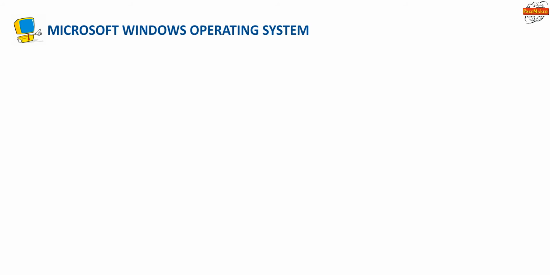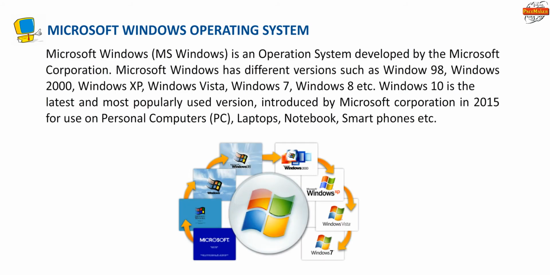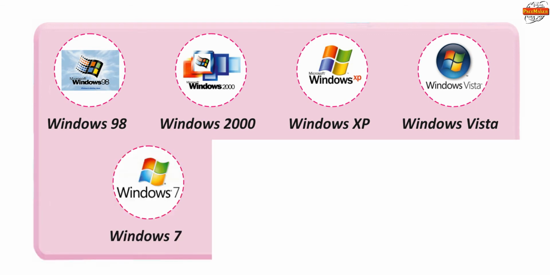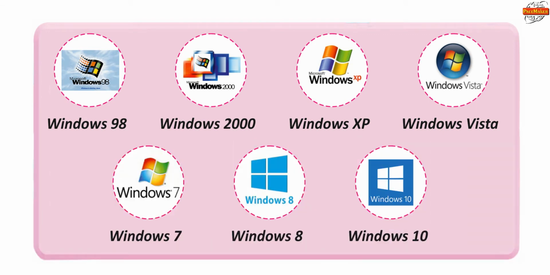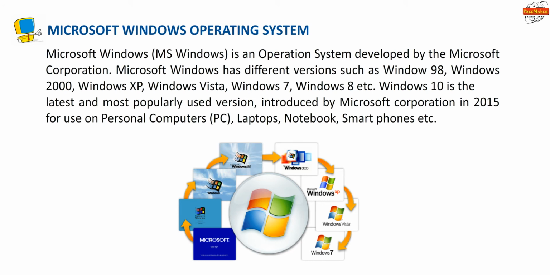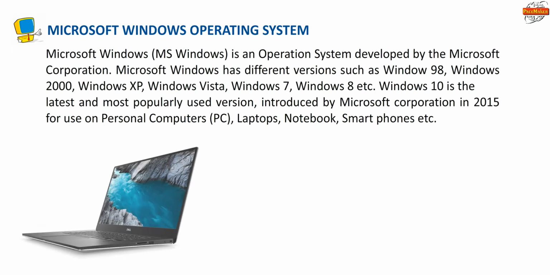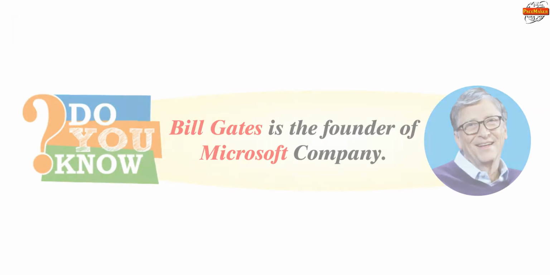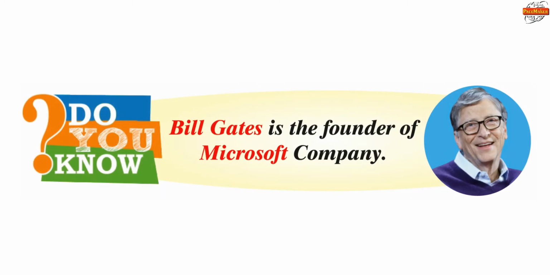Microsoft Windows operating system. Microsoft Windows, MS Windows, is an operating system developed by Microsoft Corporation. It has different versions such as Windows 98, Windows 2000, Windows XP, Windows Vista, Windows 7, Windows 8. Windows 10 is the latest and most popularly used version introduced by Microsoft Corporation in 2015 for use on personal computers, PC, laptops, notebooks, smartphones, etc. Do you know Bill Gates is the founder of Microsoft company?